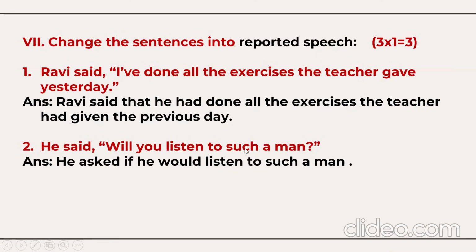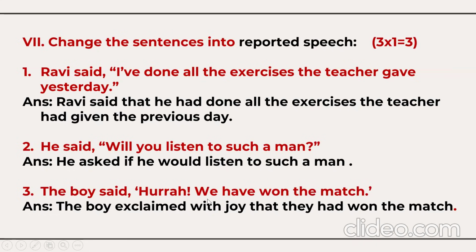He said, will you listen to such a man? He asked, it's a question. He asked if you will become he, will go next to subject, would listen to such a man. The boy said, hooray, we have won the match. It's an exclamatory sentence. The boy exclaimed with joy that we means they, have means had. Why had here? Exclaimed. It's in the past tense. So they had won the match. So reported speech, 3 marks.